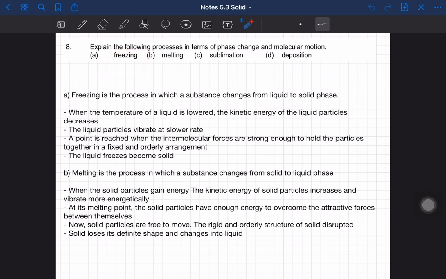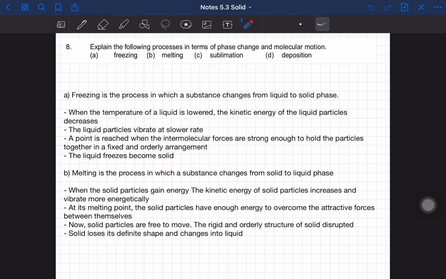So freezing is the process, dia punya phase change dia changed from liquid to solid phase. Okay, so kita dah explain in terms of phase change. Now kita nak explain in terms of molecular motion. So when temperature of liquid is lowered, the kinetic energy of the liquid particles decreases. So bila kinetic energy makin lama makin kurang, liquid particles will vibrate at slower rate, and then the point is reached when the intermolecular forces are strong enough to hold the particles together in a fixed and orderly arrangement. So the liquid freeze to become solid.